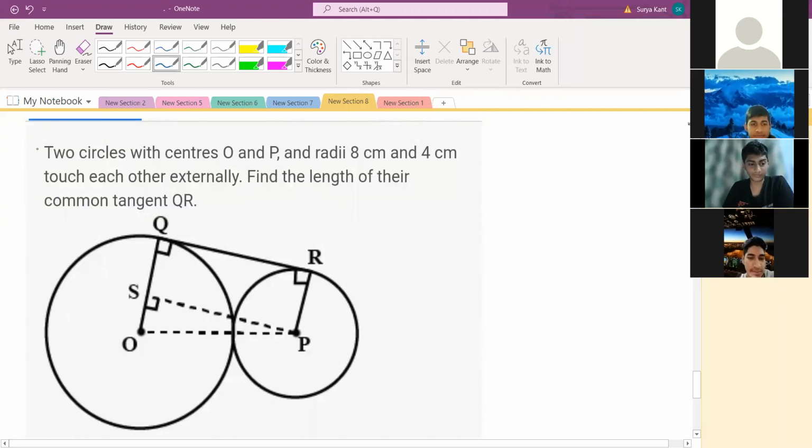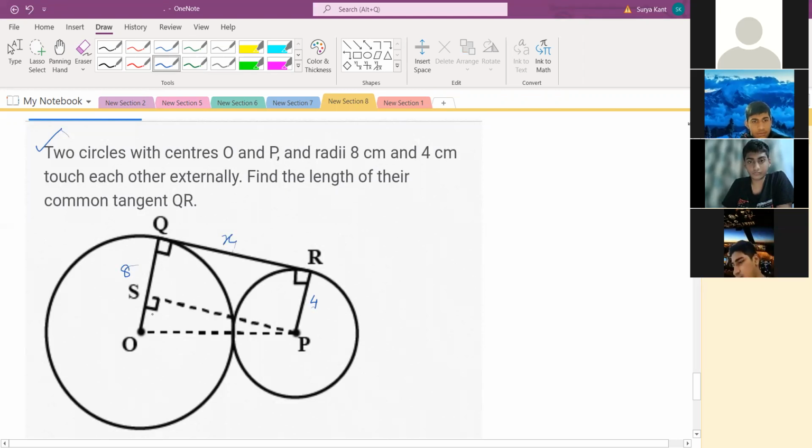See, two circles with centers O and P, radii 8 and 4. So this one has 8 and this one has 4. They touch each other externally. Find the length of their common tangent. Common tangent means you should find QR over here. You have to find QR. So how to find QR over here? That you should think.